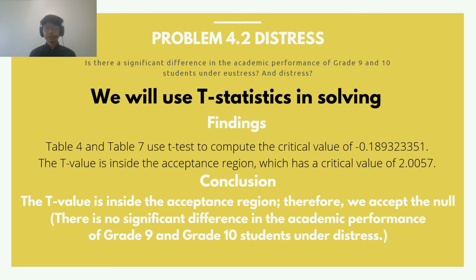And now we will solve problem number 4.2, distress. Is there significant difference in the academic performance of grade 9 and grade 10 students under distress? We will also use t-statistics in solving this. And here's the findings. Table 4 and Table 7 use t-test to compute the critical value of negative 0.189323351. The t-value is inside the acceptance region, which has a critical value of 2.0057. And we get the conclusion that the t-value is inside the acceptance region. Therefore, we accept the null. The null is there is no significant difference in the academic performance of grade 9 and grade 10 students under distress.